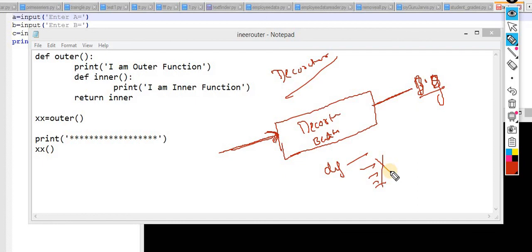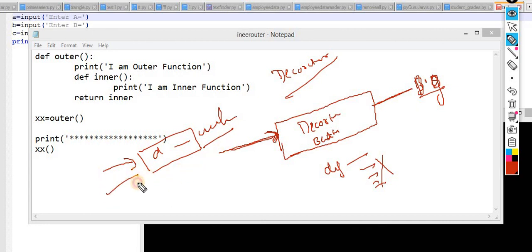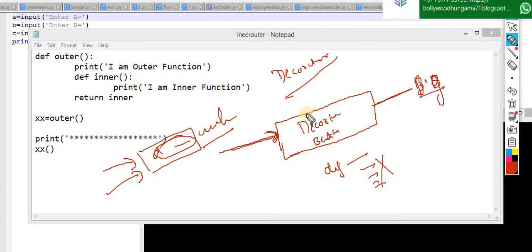For example, just take a layman technical example. When Ram is coming, the function says welcome Ram. When Sham is coming, it says Sham, you are not supposed to enter into my system. Just like this one example.